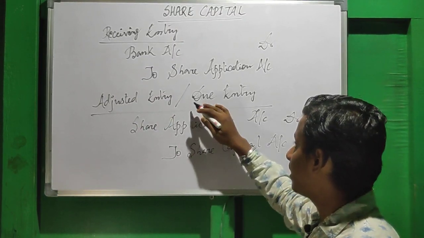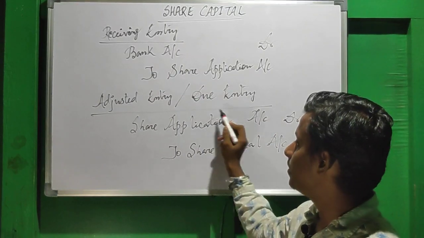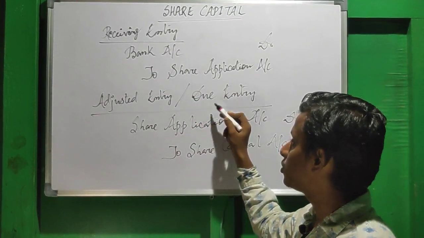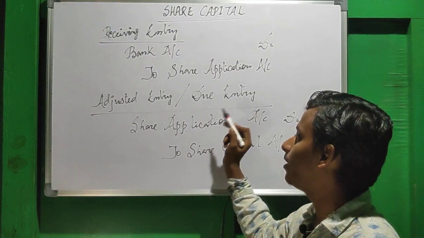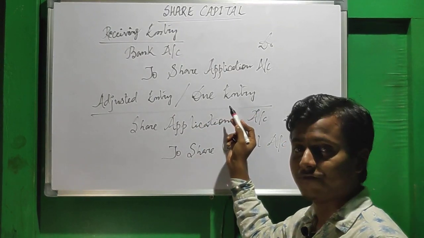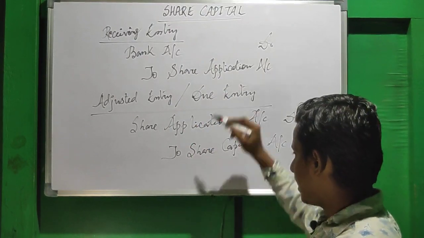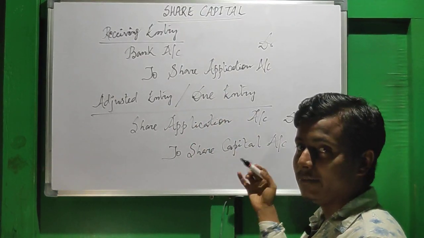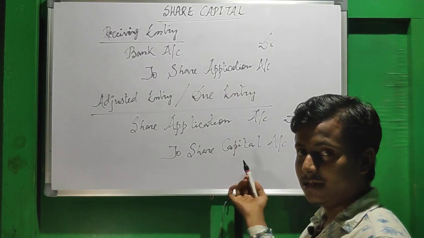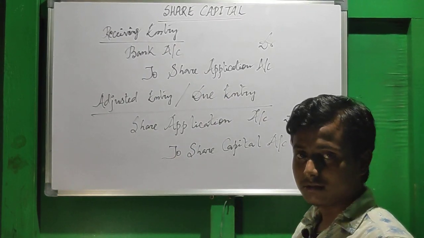So now what about the due entry? The word will change. Suppose due entry of allotment, then allotment; due entry of first call, then first call; due entry of final call, then final call. The name will change, only the application. To share capital, where that money will be adjusted or due made, this is the share capital fund.